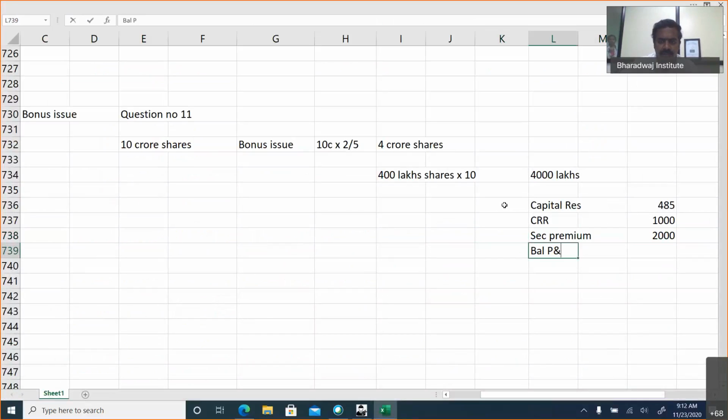The balance, we can take from P&L account. So 4,000 minus 485 minus 1,000 minus 2,000. So 515 can be taken from P&L account.